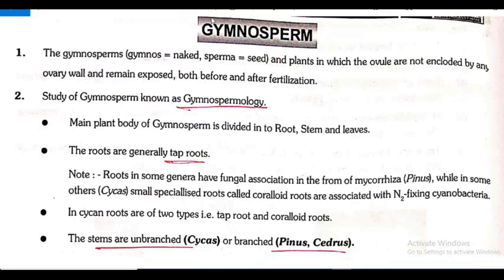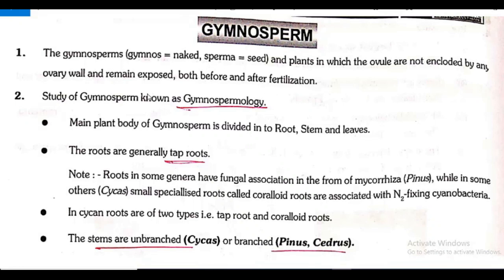Take out the material, page number 74. Whatever points we learned from the textbook, that we will explain speedily, and which one is extras, that will be explained. Gymnosperm, as we discussed, gymnosperms are plants in which the ovule are not enclosed by any ovary wall and remain exposed both before and after fertilization.